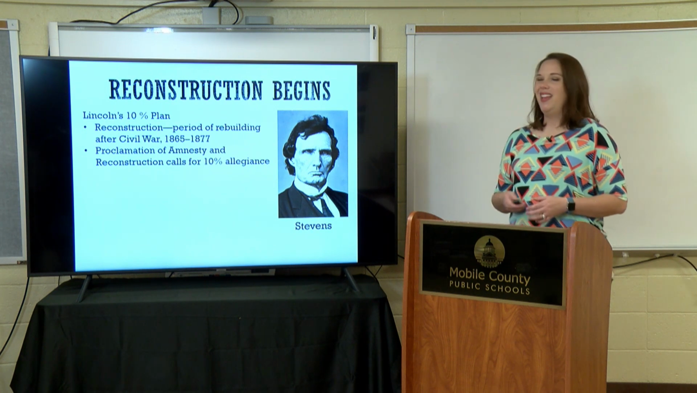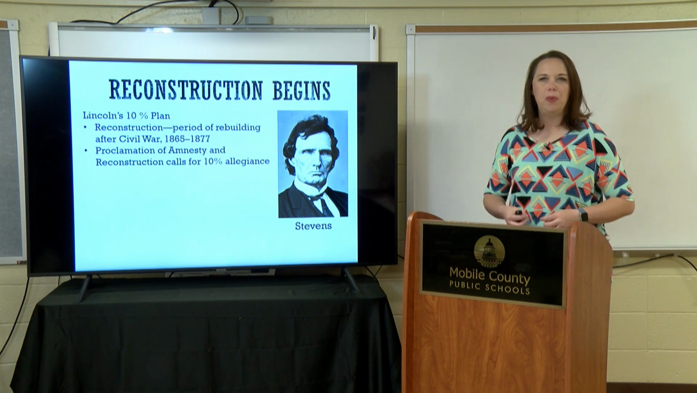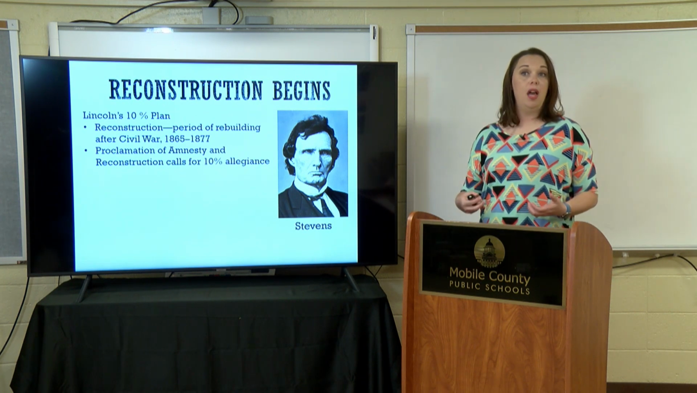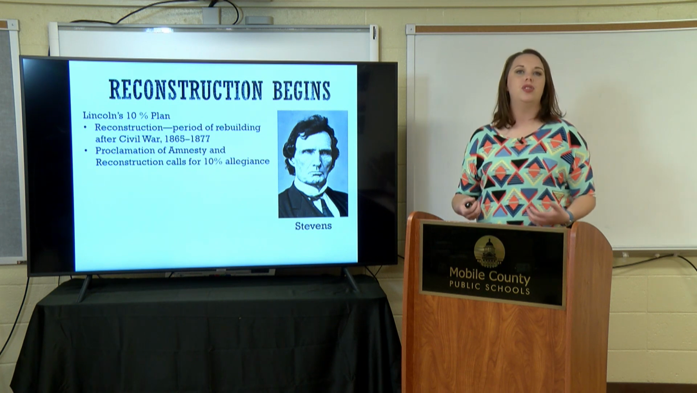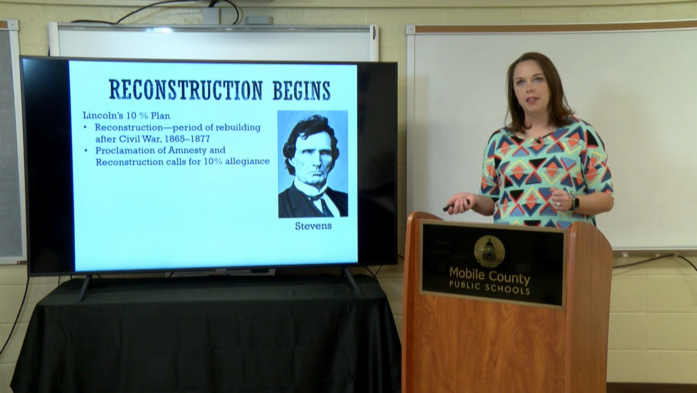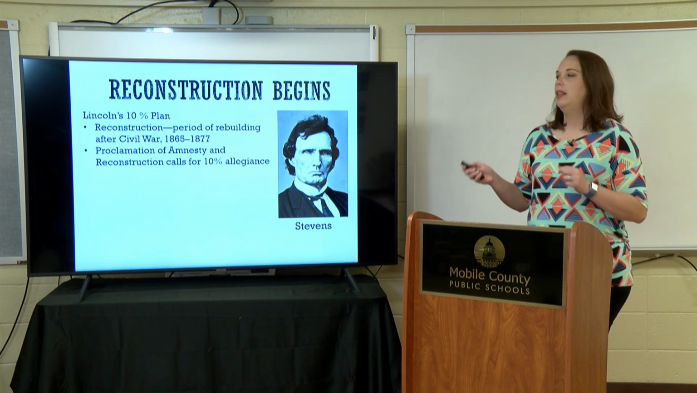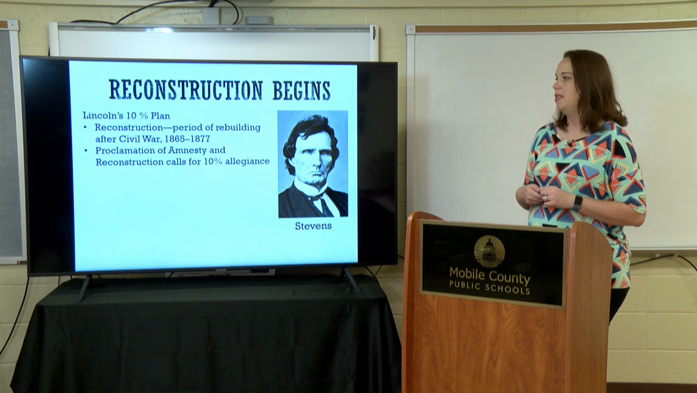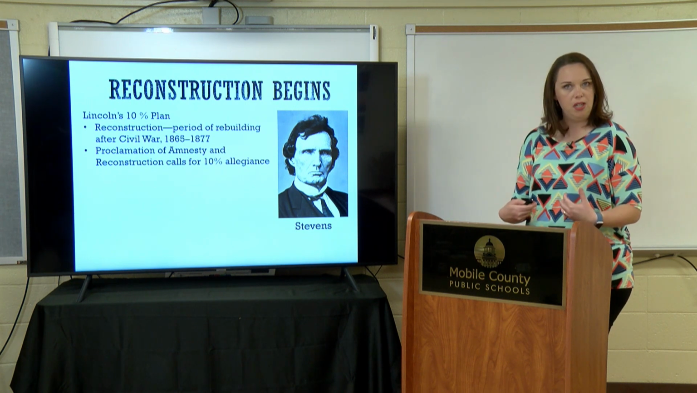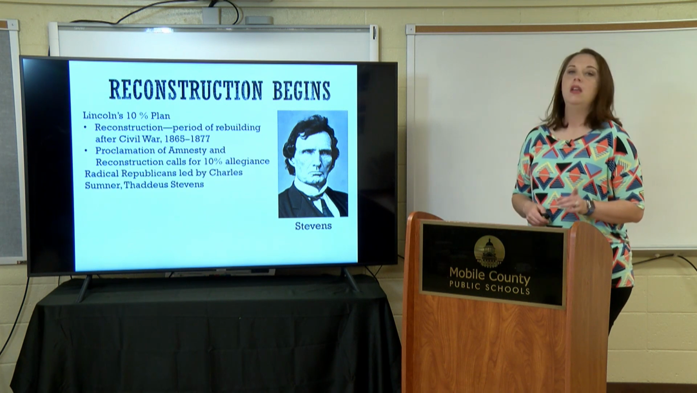Now, when you think about that, that's not a really big punishment for what they did. And that's what a lot of people want to do at this point. A lot of people want to punish Confederates, of course, for starting this war. And a lot of people think this is kind of lenient. We'll talk more about that in just a few moments. Basically, Lincoln's proclamation of amnesty and Reconstruction called for 10% allegiance in these Confederate states, then they could come back into the Union.